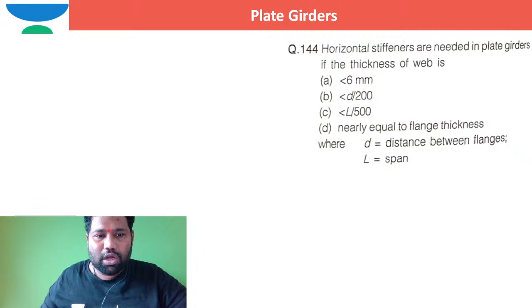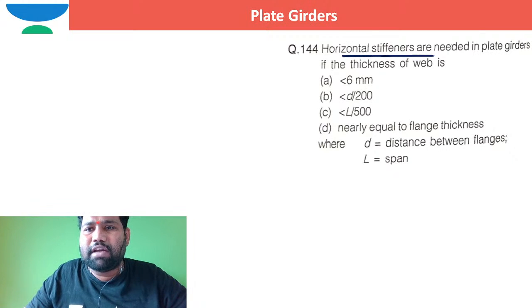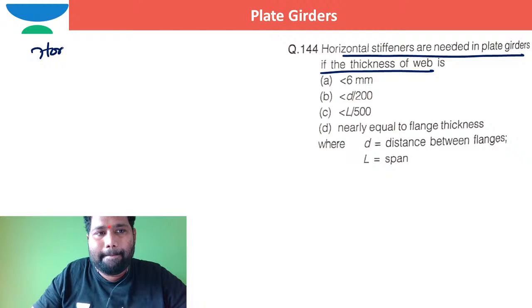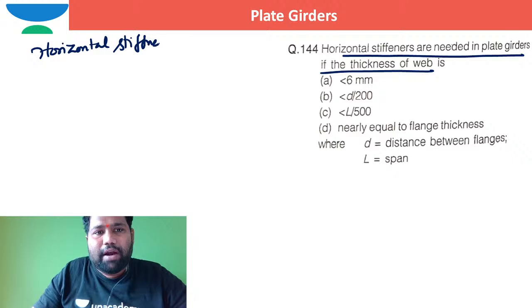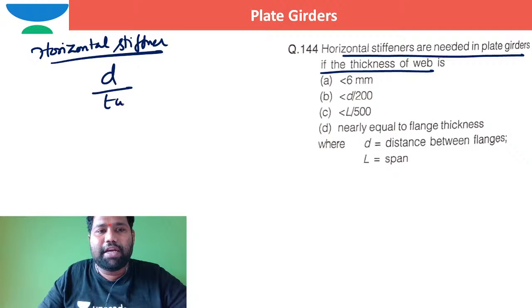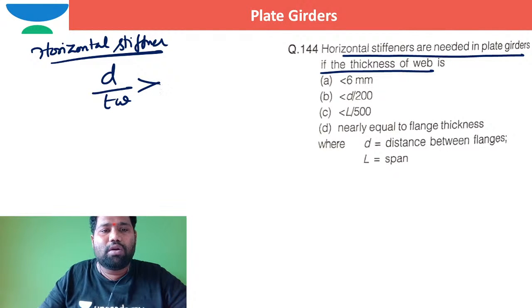Okay, right. So coming to this question number 144, when do we need to provide horizontal stiffeners in a plate girder? The horizontal stiffener is provided when d by tw is more than or equal to 200.